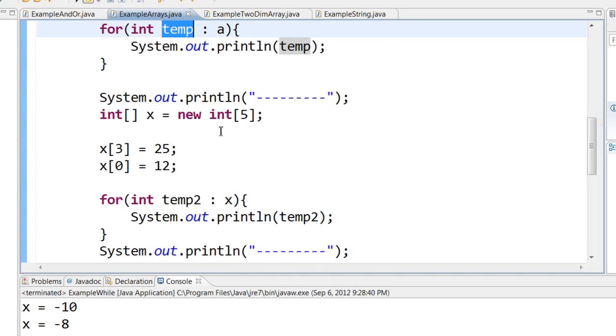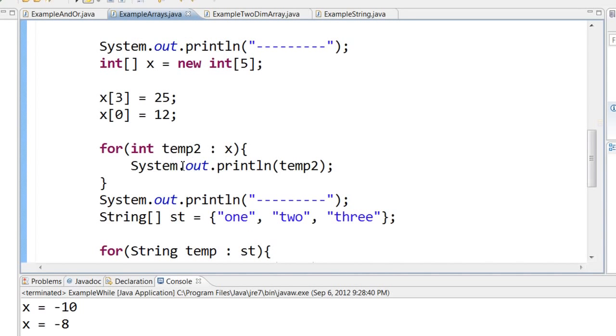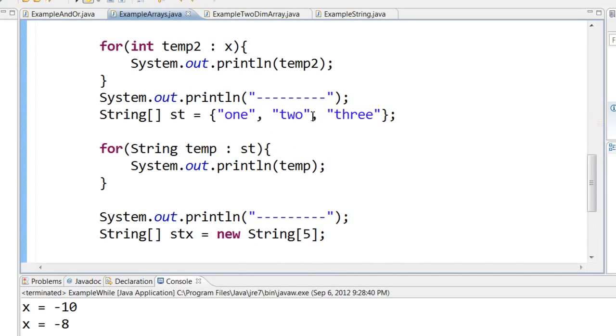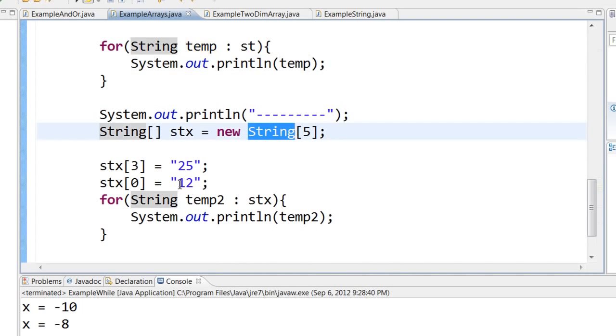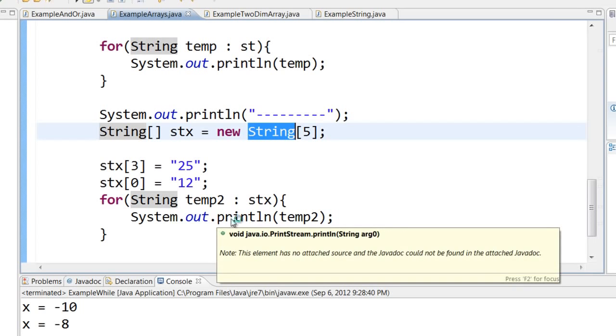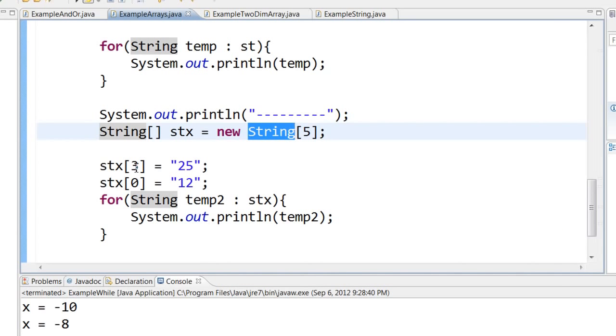You can also declare arrays and then assign values to those particular array boxes. If you don't assign some value, by default it will take 0. And same way you can loop through this particular array too. You can also create string arrays if you want. Here you are creating a string array, and of course while looping through a string array, the data type of this array is string. You put a temporary variable, colon the name of the array, and then it will print out temp. And same thing happens, you can declare a string array and you can loop through those string array.